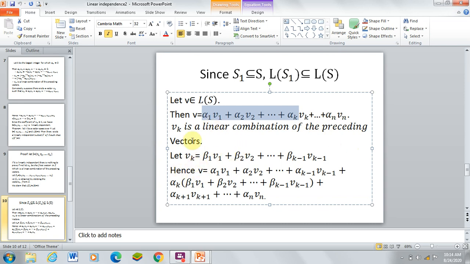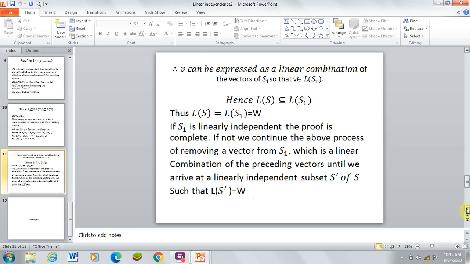Hence v equals alpha 1 v1 plus alpha 2 v2 plus and so on, alpha k minus 1 vk minus 1, plus alpha k times vk, which is beta 1 v1 plus beta 2 v2 and so on, beta k minus 1 vk minus 1, plus alpha k plus 1 vk plus 1 and so on, plus alpha n vn. This is a linear combination of S1 vectors.